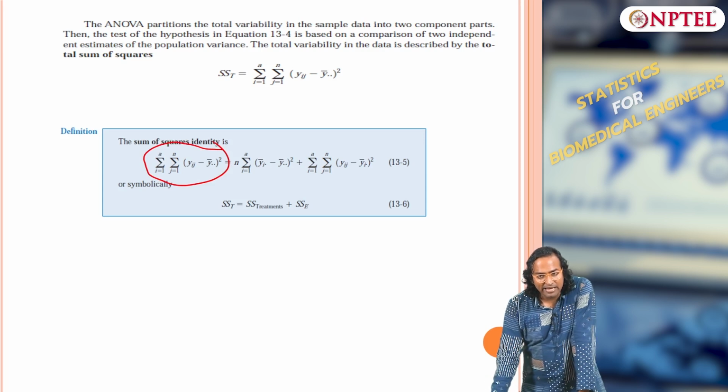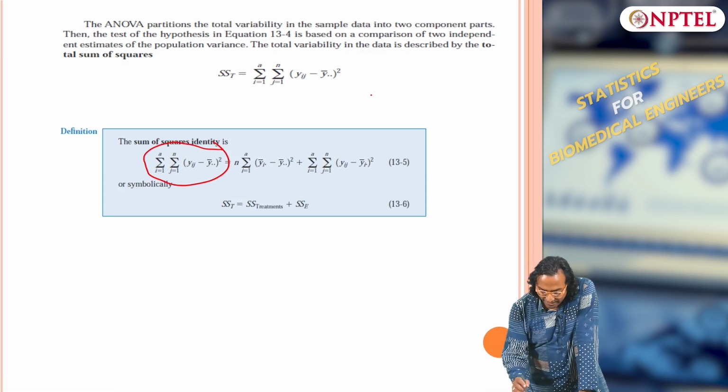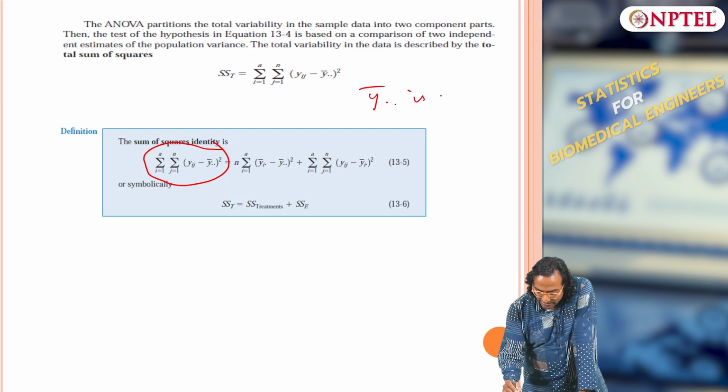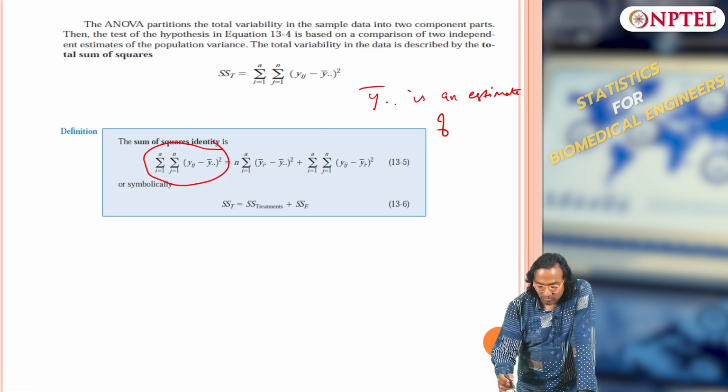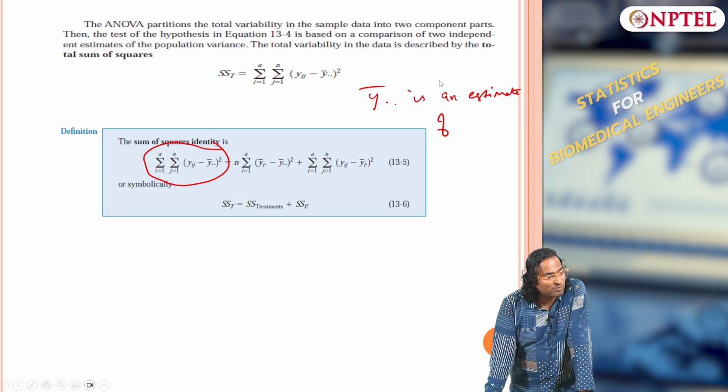agreed. This is the total variation in y. y bar dot dot is an estimate of what?